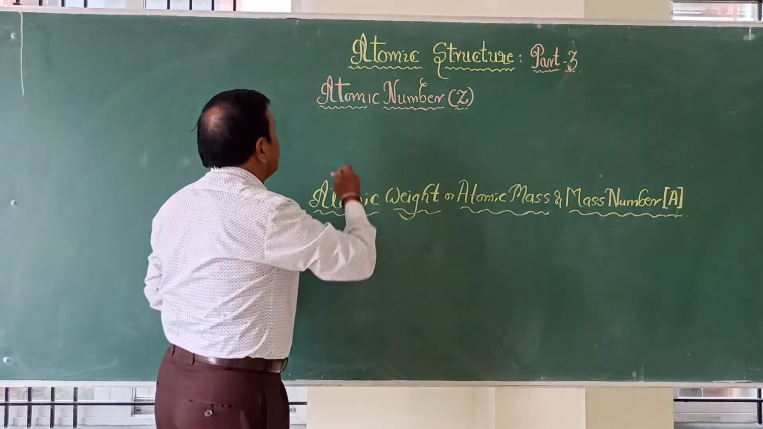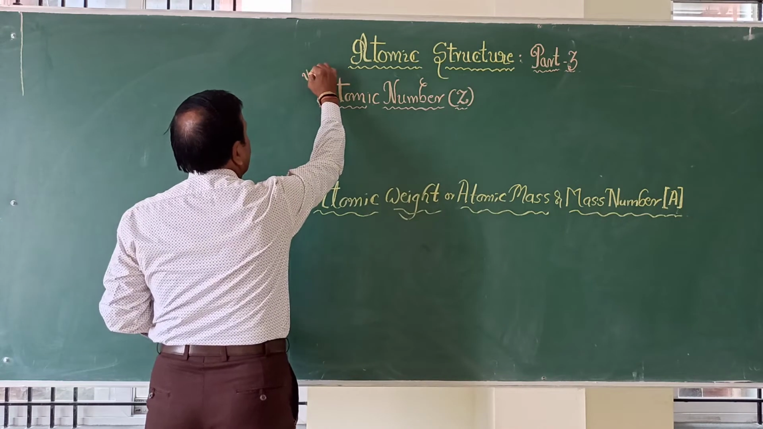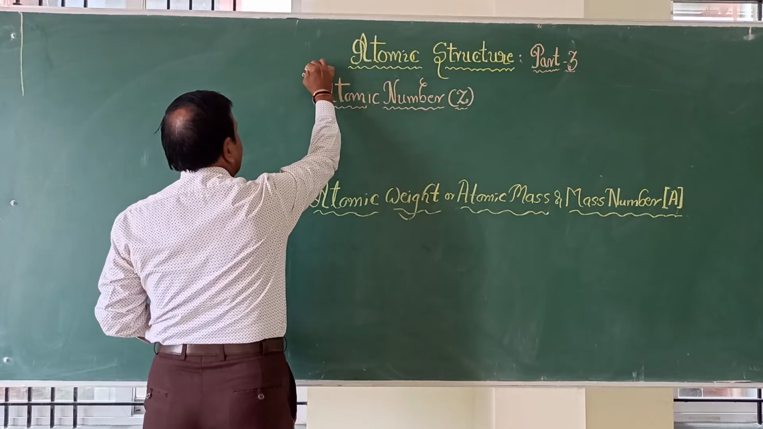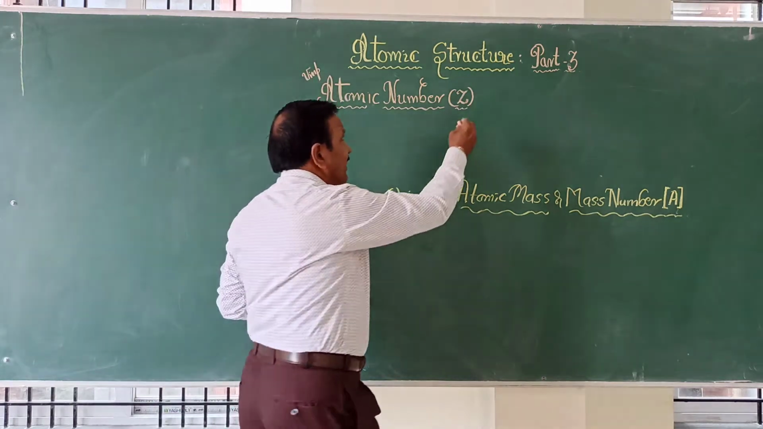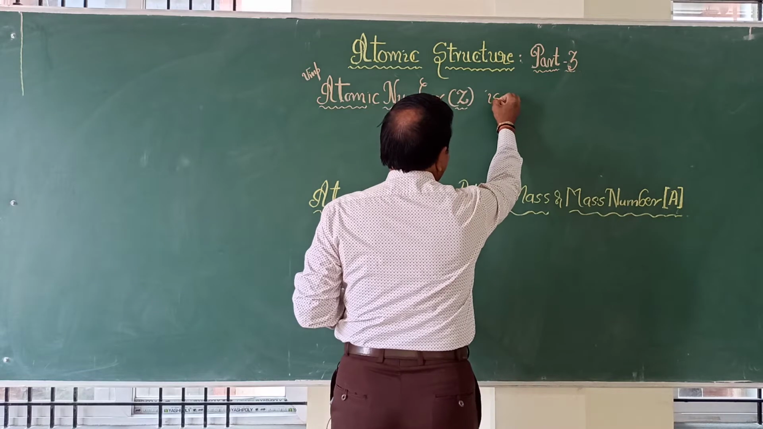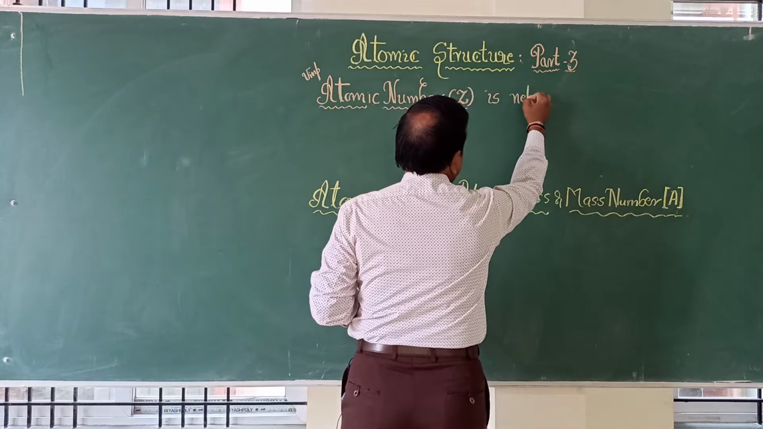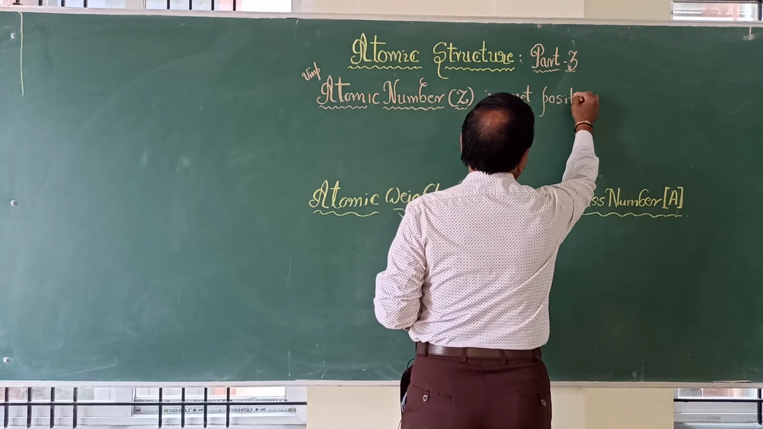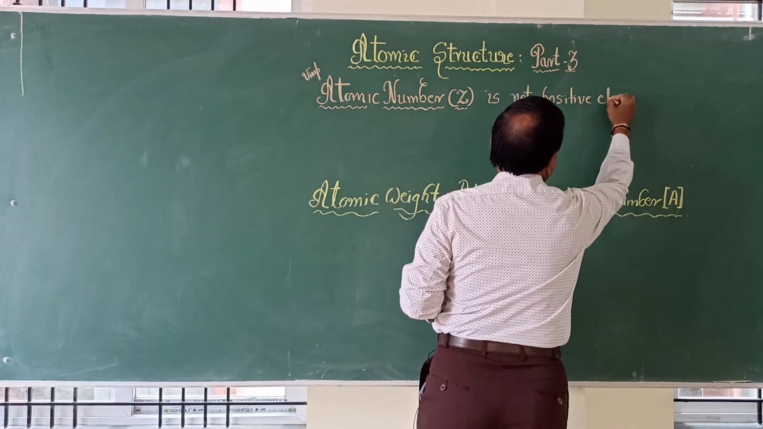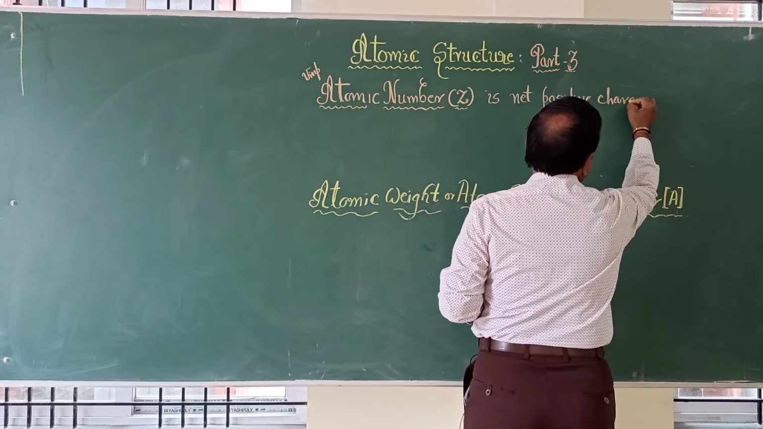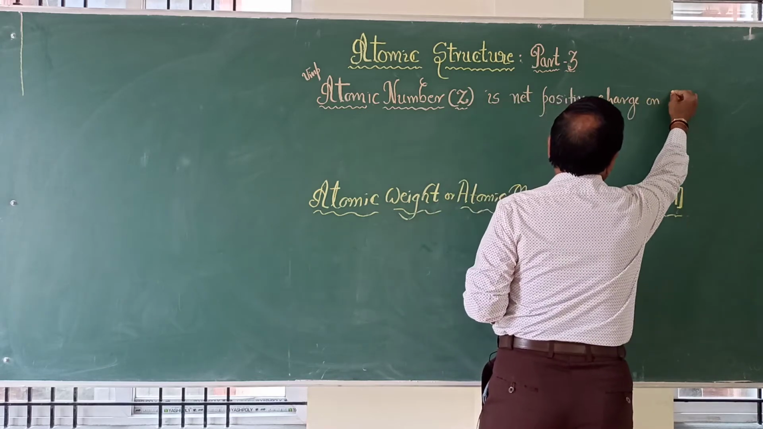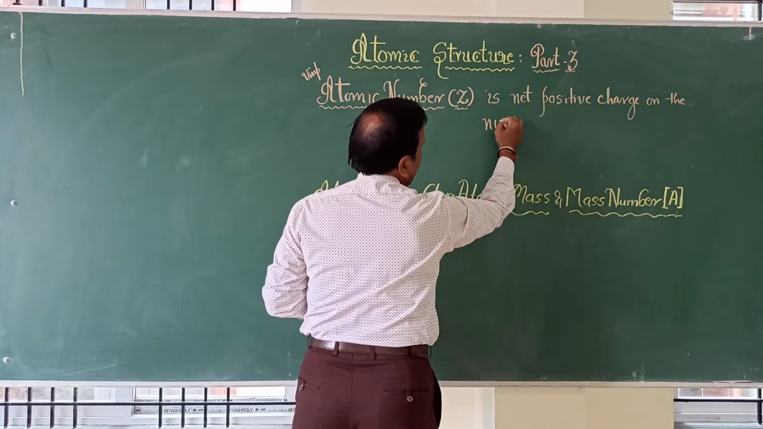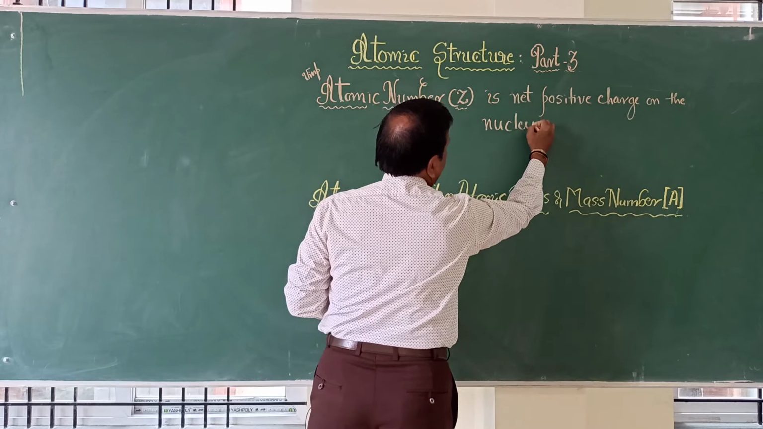So first, what is atomic number? This atomic number is going to play a very important role in all aspects. Atomic number is the net positive charge on the nucleus of an atom.